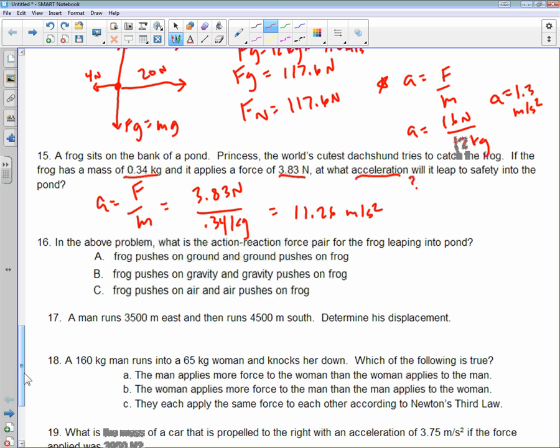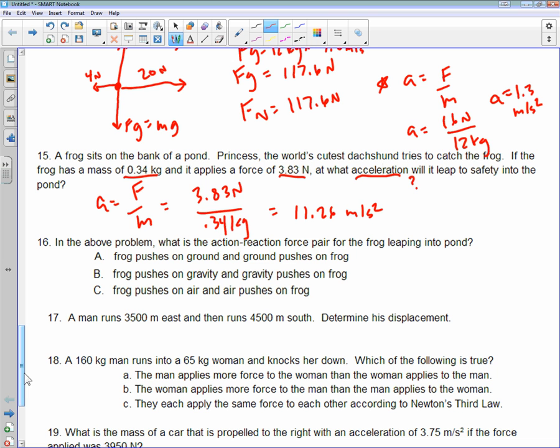In the above problem, what is the action-reaction pair for the frog leaping into the pond? A, the frog pushes on the ground and the ground pushes on the frog. B, the frog pushes on gravity and gravity pushes on the frog. Or C, the frog pushes on air and air pushes on the frog.